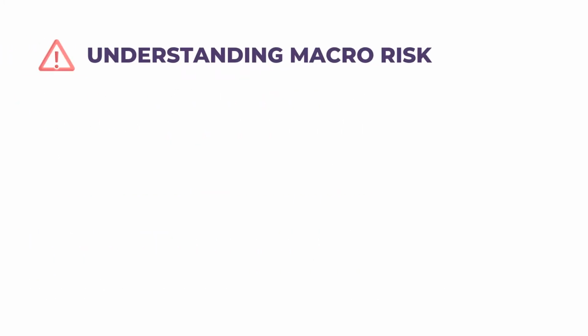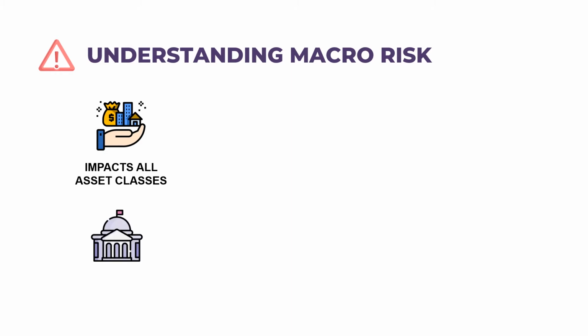Understanding macro risk. Macro risk impacts all asset classes that are exposed to a particular country or region. A newly elected government could expropriate any and all foreign operations, regardless of industry and operations within the country, and the business would face tremendous macro risk. Although some macro risks will have a greater impact on a particular sector than on others.